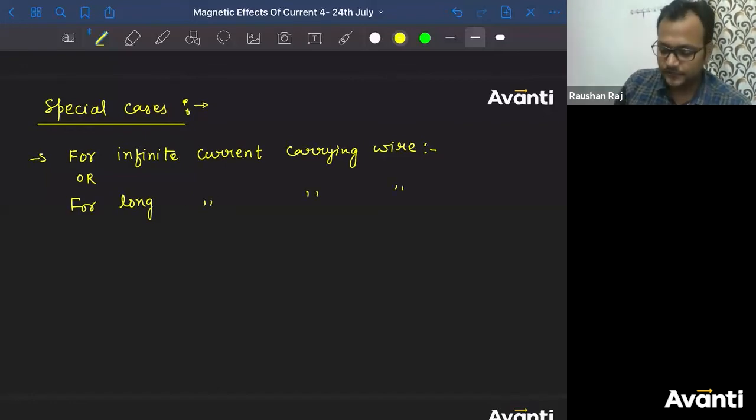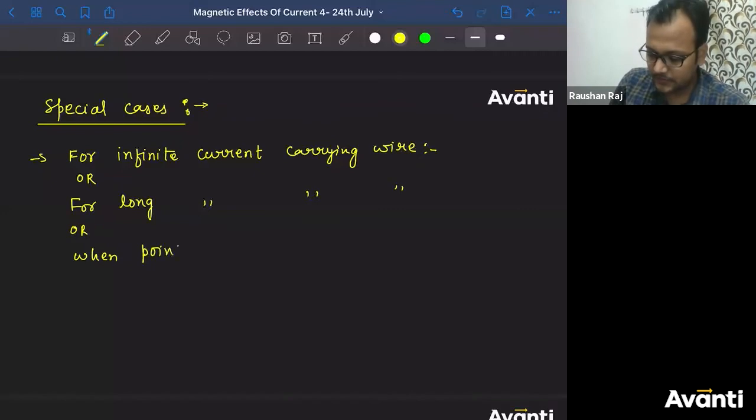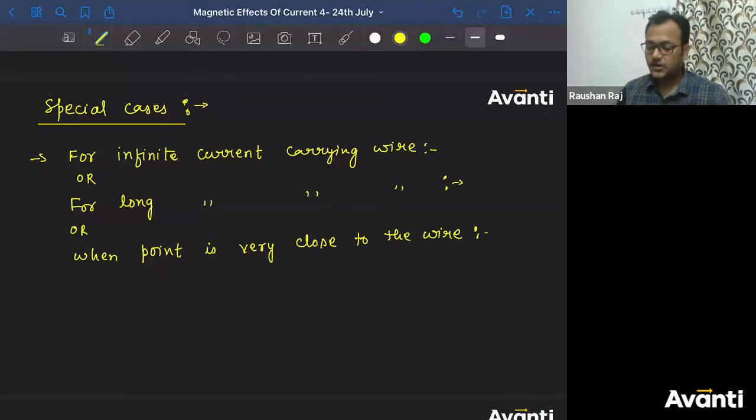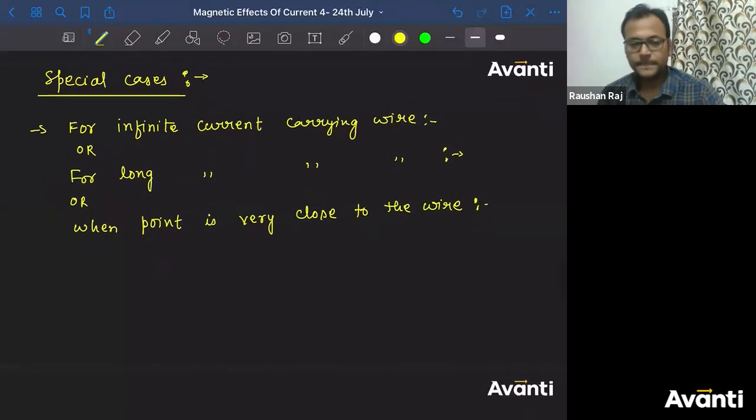Or you may have a condition where the point is very close to the wire. All of these points, all of these lines, or all of these contexts are the same context. Okay? Now think for yourself.